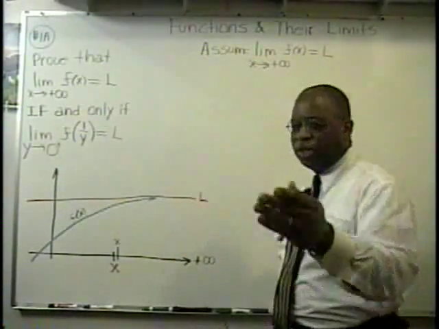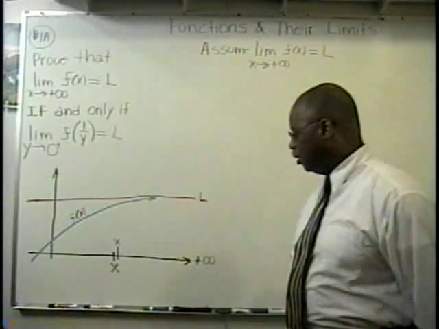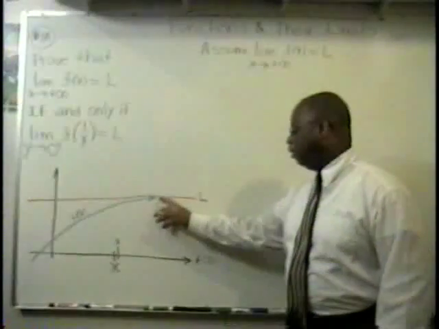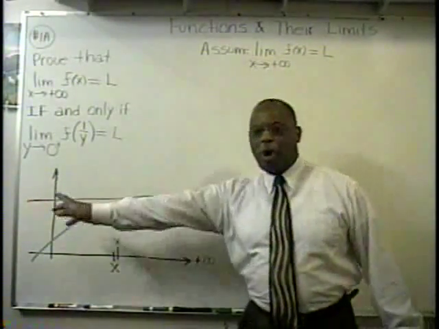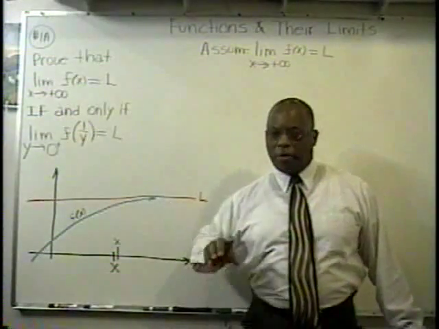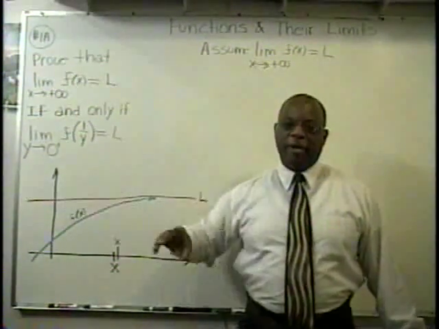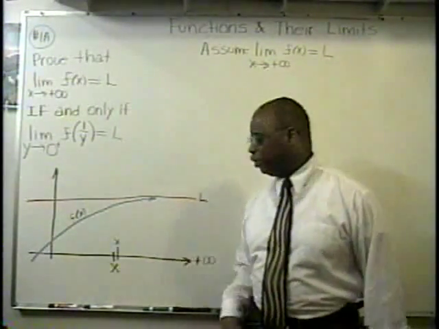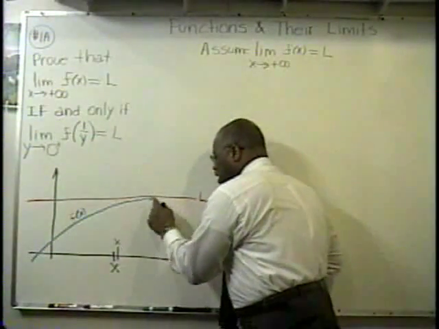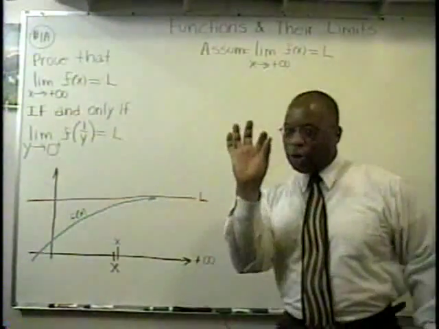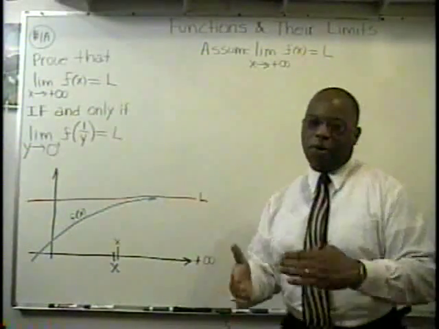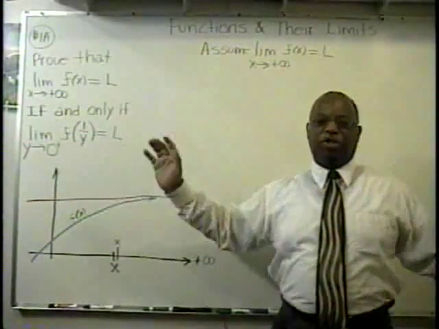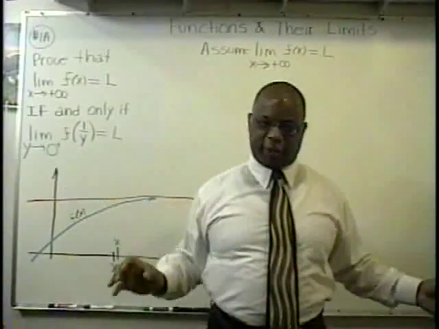But since we don't know how big infinity is, I could pick something that's just a nanometer bigger, put that in, and guess what? Now that's going to be a little bit smaller than the decimal followed by 14 trillion zeros. It might end up being 15 trillion zeros, and now I found the number that when I put it into this function, the distance between this function and the horizontal asymptote is smaller than the tolerance that I wanted to meet. Because I don't know what infinity is. I don't know how big it is. You could be here for trillions and trillions of years and never see the end of space.